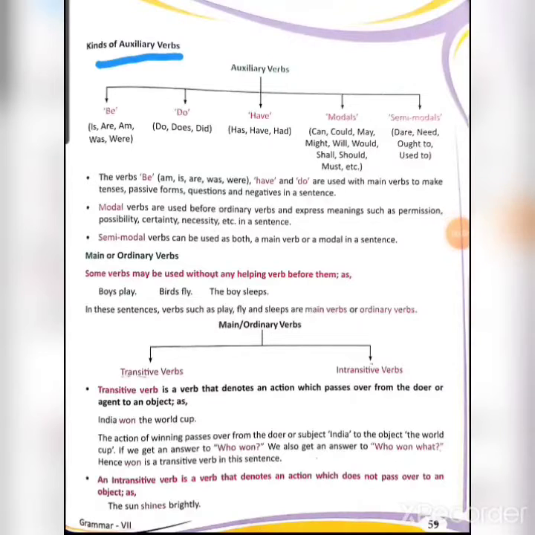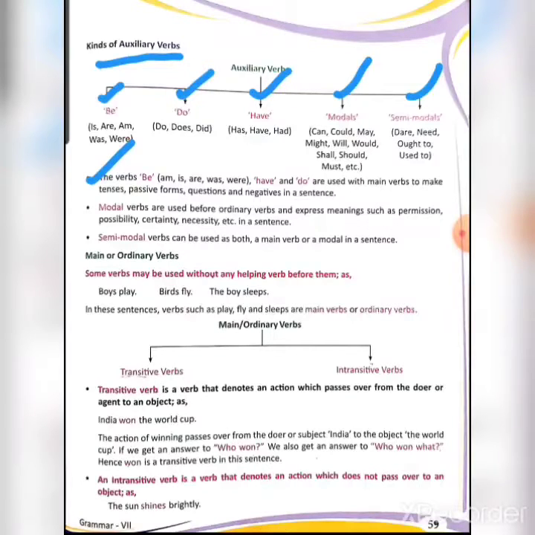Now, kinds of auxiliary verbs. There are 5 kinds of auxiliary verbs: be, do, have, modals, and semi modals. Now, be includes is, are, am, was, were. Do includes do, does, did. Have includes all 3 forms: has, have, had. Modals: can, could, may, might, will, would, shall, should, and must, etc. And what are semi modals? Like dare, need, ought to, used to.